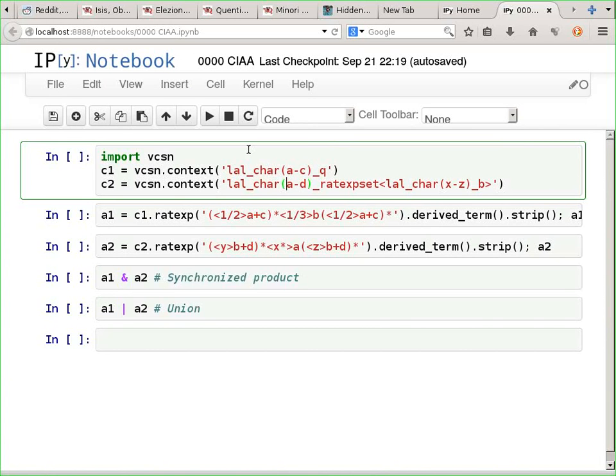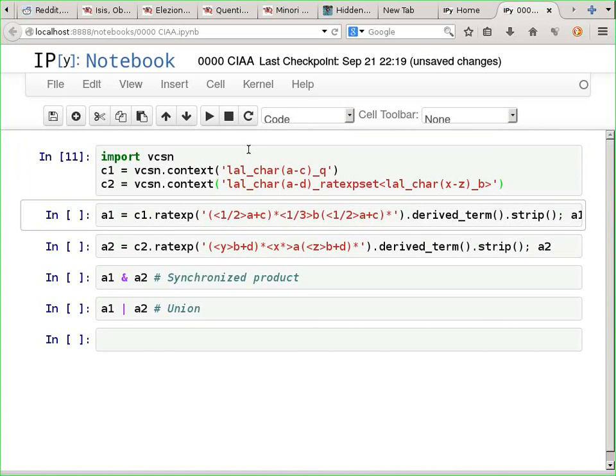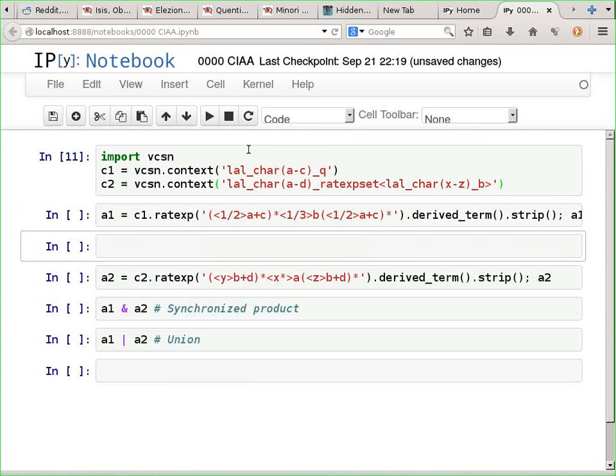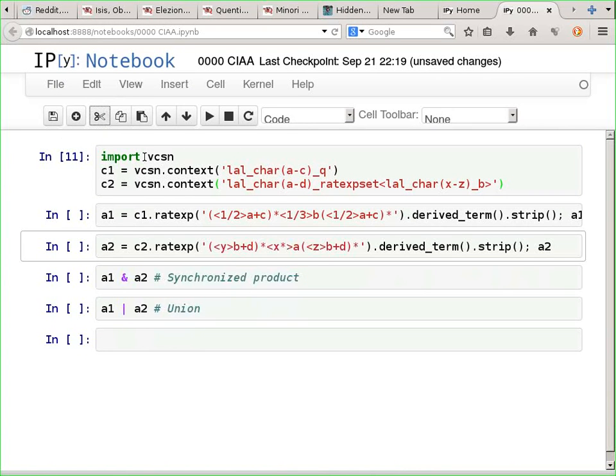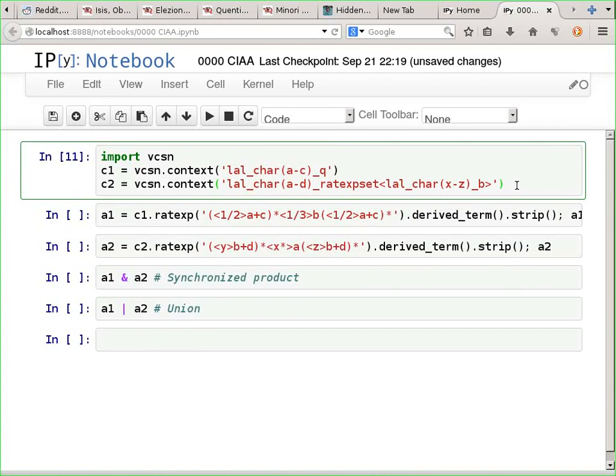The second context, we still have letters from A to D as labels, but the weight set would be a rational expression internally holding a label set, which is an alphabet from X to Z, and a trivial B set as a weight set. So I will evaluate this by typing Shift and Enter. It works, no result. I will just insert a cell here to show you that you can show the result.